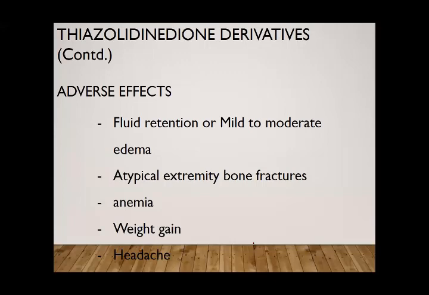It can cause atypical extremity bone fracture in women after prolonged use, because it decreases the bone mineral density. This group of drugs decreases bone mineral density, so prolonged use can cause atypical extremity bone fracture in females.